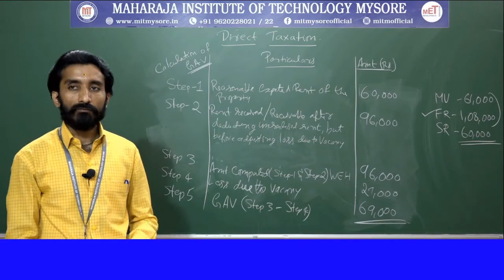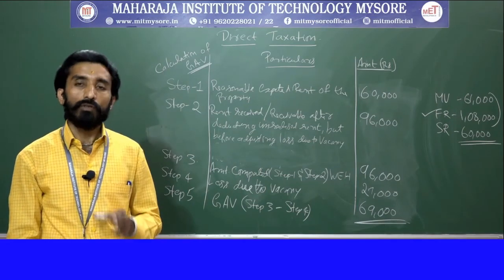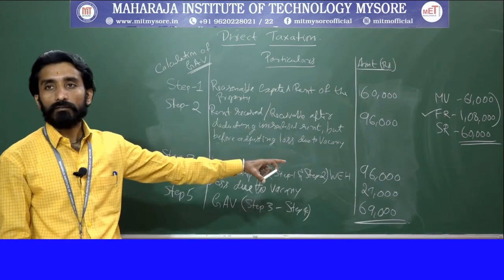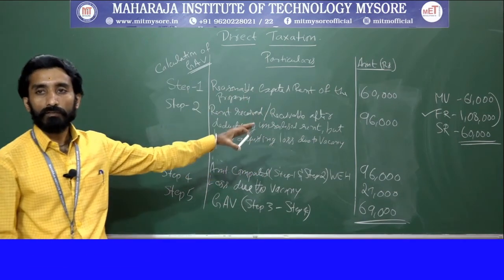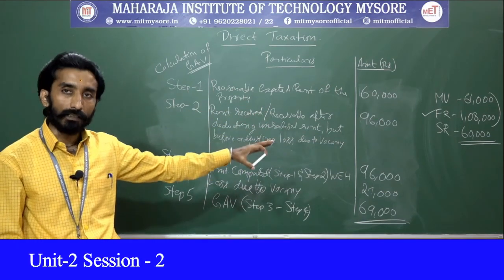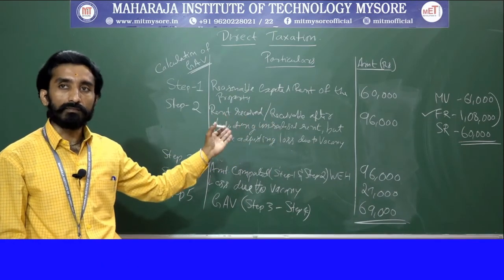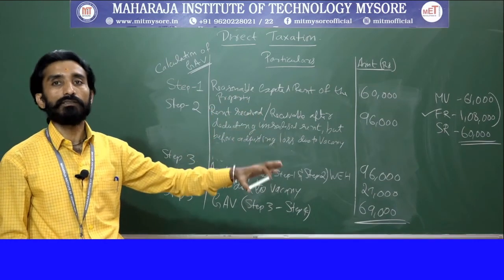I'll repeat once again. Here information was provided with respect to municipal value, fair rent and standard rent. Based on that, we made the verification: for your first step, the requirement is municipal value, fair rent as well as standard rent. They say that whichever is higher between your municipal value and fair rent should not exceed your standard rent.